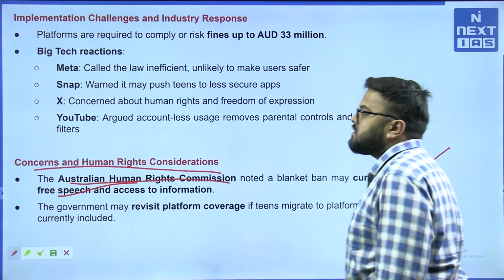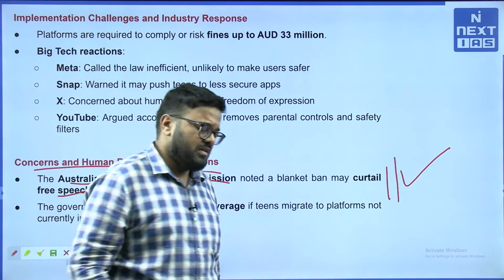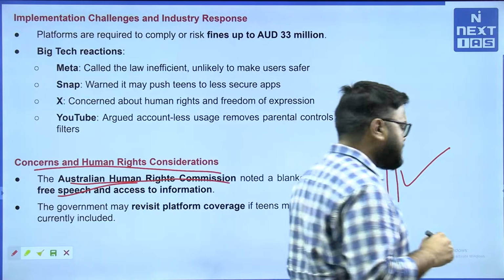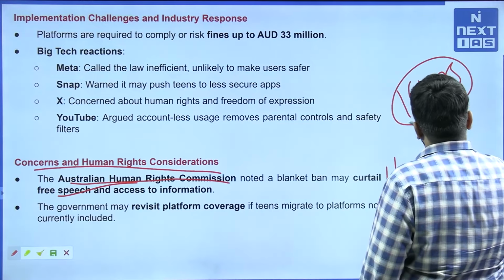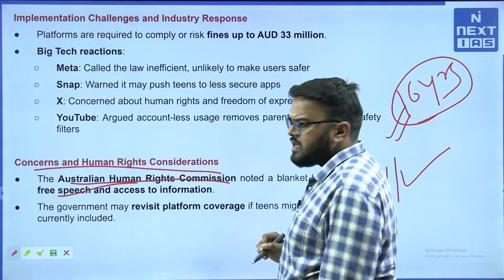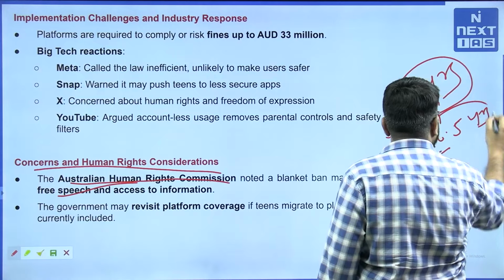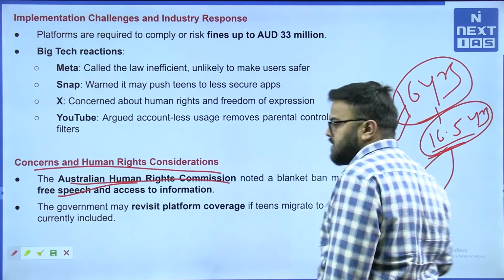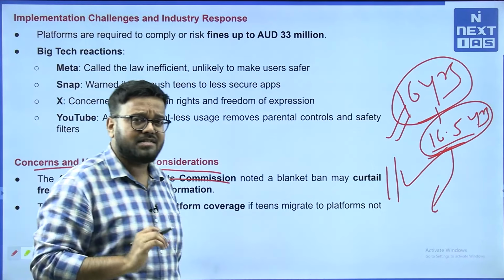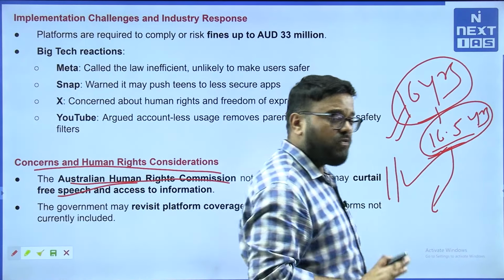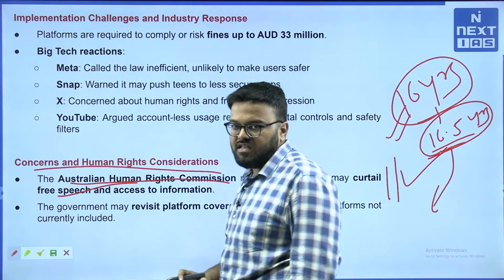What about, say, freedom of speech and information for teenagers? Does this age of 16 years make any difference? Like at the age of 16.5 years, you have these rights, but at the age of 15.9 years, you don't have the same rights. And the difference is just 4 to 5 months. So see, this is a very arbitrary thing, particularly.